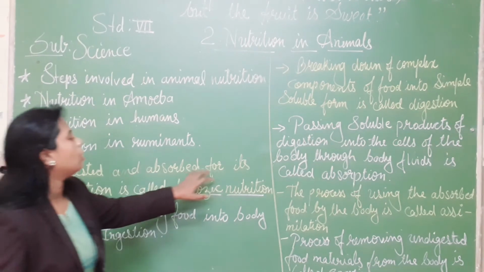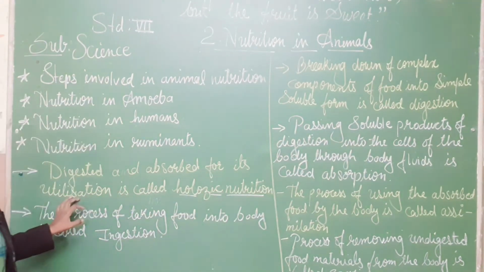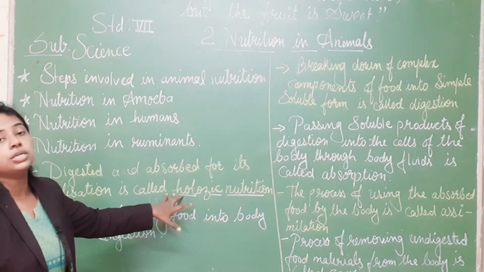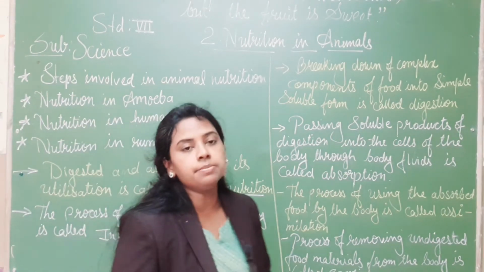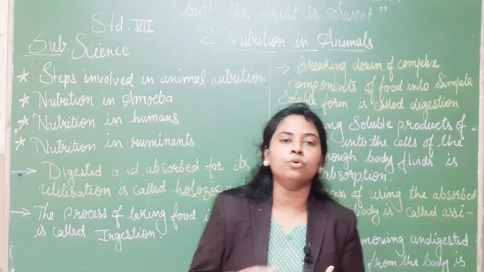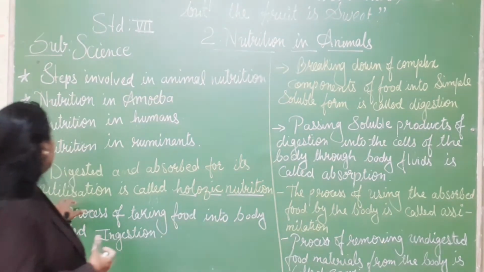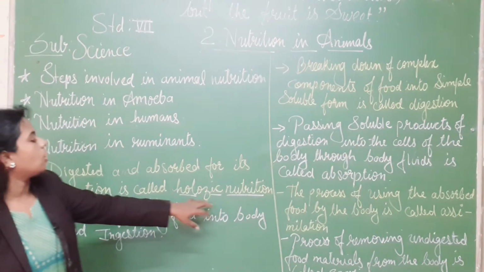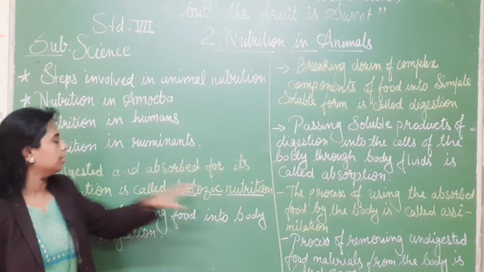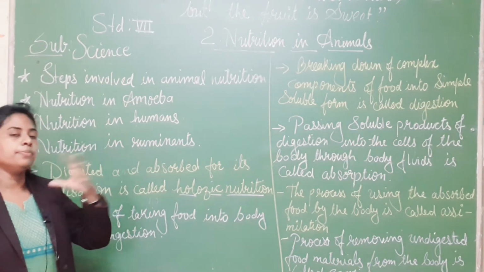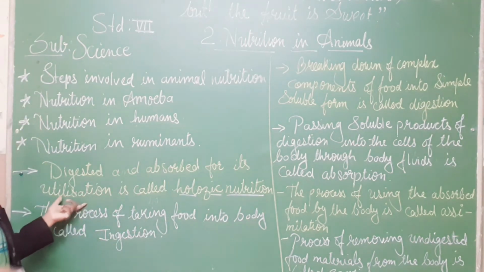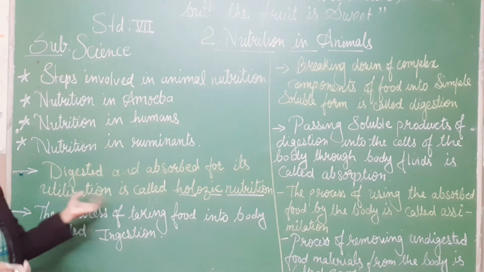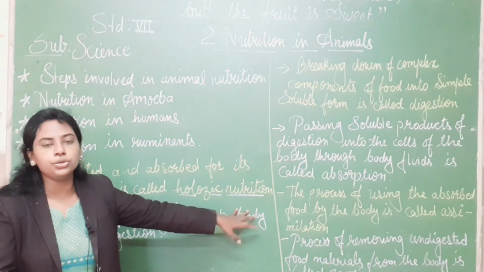Digested and absorbed food for its utilization is called holozoic nutrition. Some animals take the food and utilize it through digestion and absorb it into the different parts. That is called holozoic nutrition.